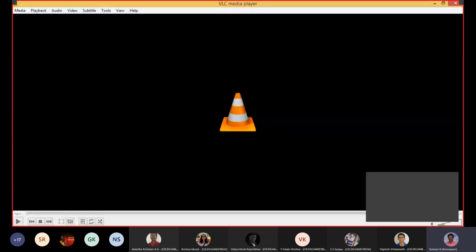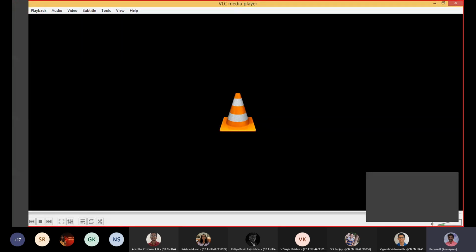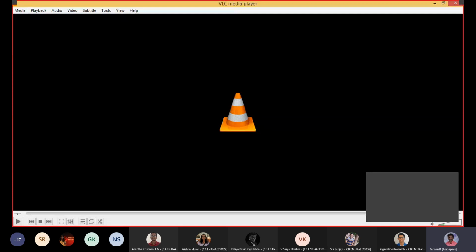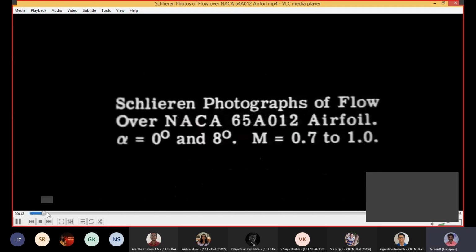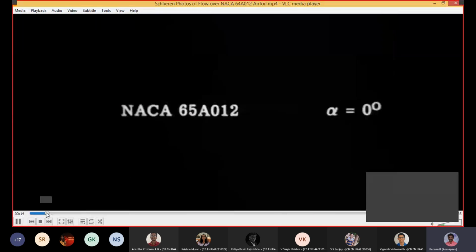See how a two-element airfoil, with a flap, behaves. And see what is happening over the airfoil.